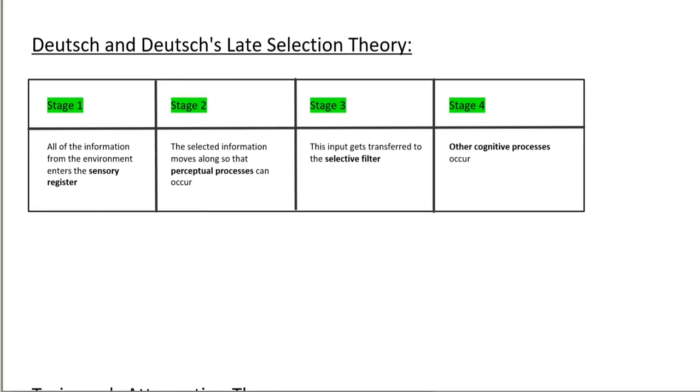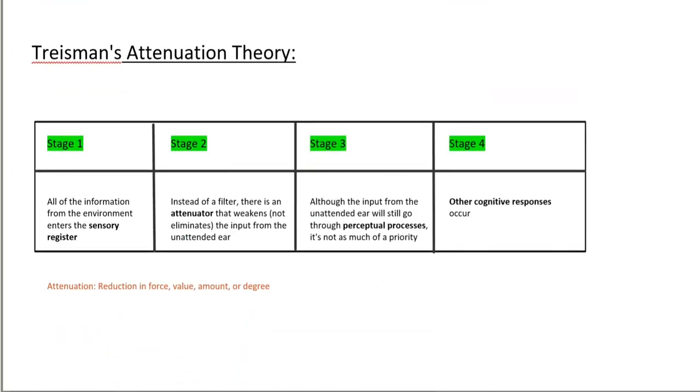So a third theory was proposed, and this theory is Treisman's attenuation theory. Now, in this theory, like the previous two theories, the first stage and the fourth stage are the same. However, in stage two, instead of a filter, Treisman proposed that we have an attenuator that weakens but doesn't fully eliminate the input from the unattended ear or the unattended eye, whichever other sense.